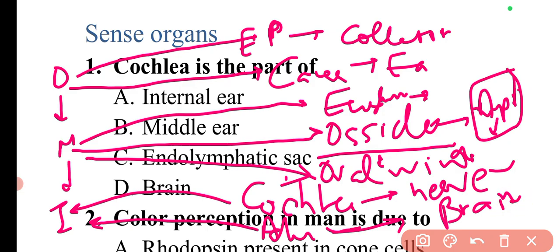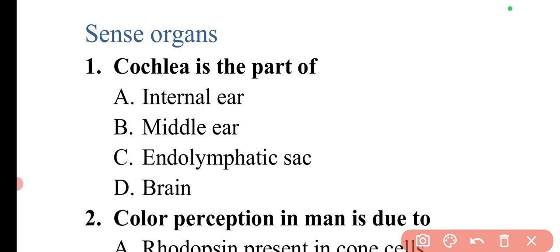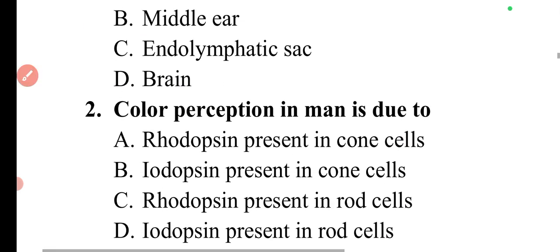Now this brain will interpret the nerve impulses as sound. So this is the whole process of listening and how the audio goes to the brain through the ear. From this explanation, you will be able to know the different parts of the inner ear, middle ear, and outer ear, and the function of each and every part. Now we can move to the next question.